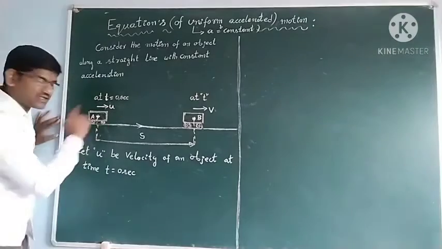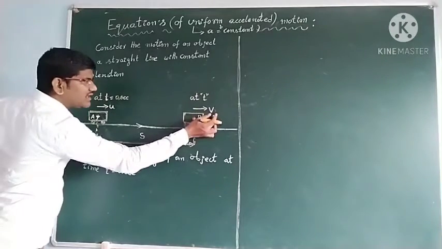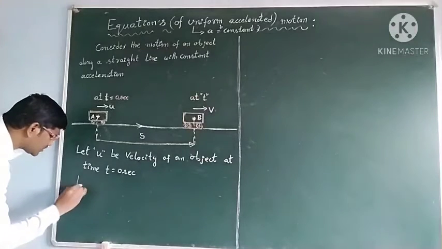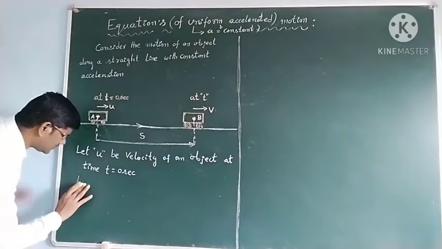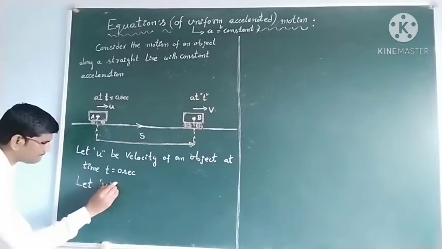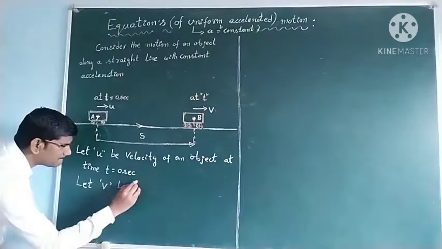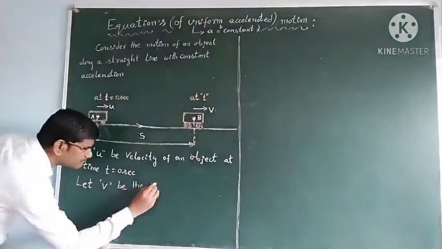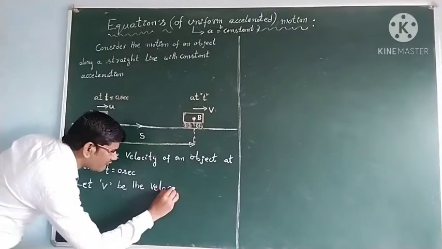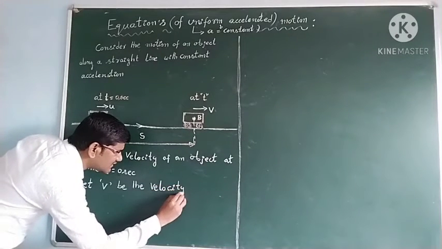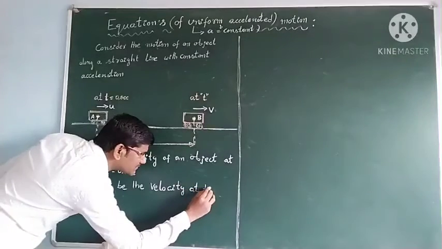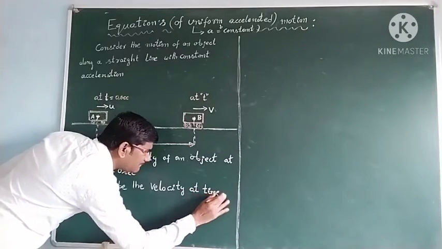It has a direction. And let v be the velocity at time t seconds.